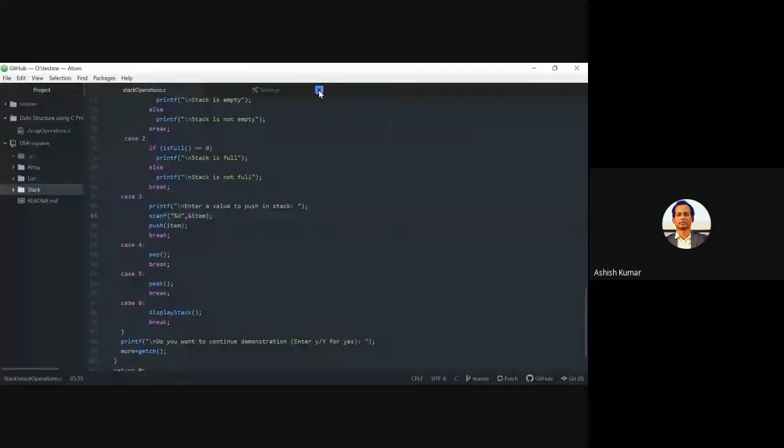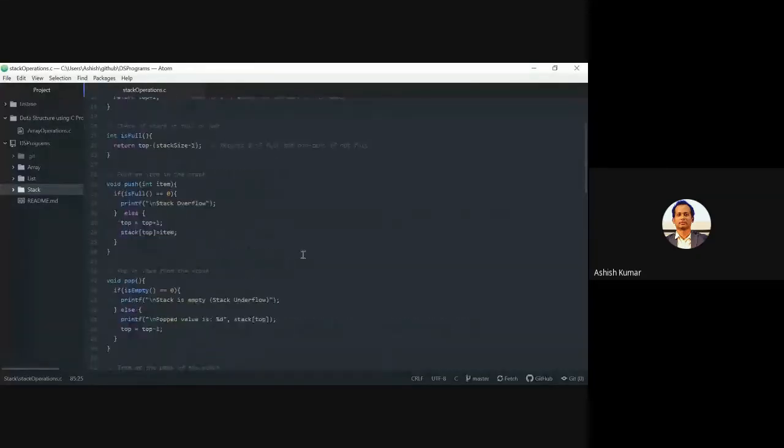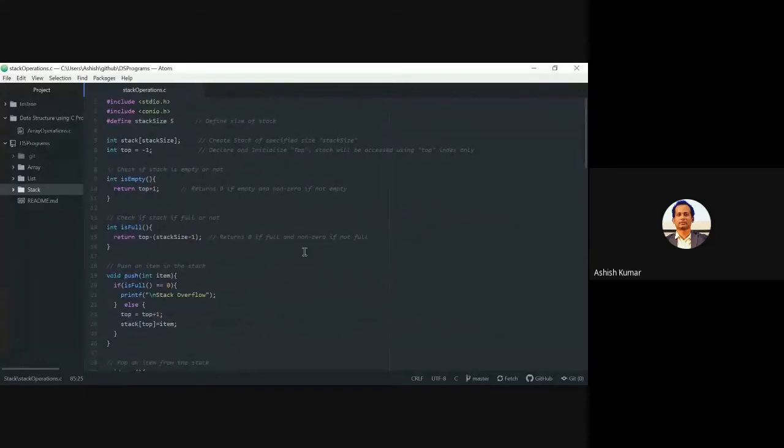I hope everybody can see the screen now. This is a program for stack. Whatever I discussed, most of the variables and ordering are almost similar. You may find a few more changes, but the code is working fine. So from the beginning, if you start writing a program, you need to include headers. So I have added stdio.h and conio.h specifically for some purpose. stdio is majorly for input and output, and conio is also for input output, but a single method has been used from conio. Then I have defined the size like this.